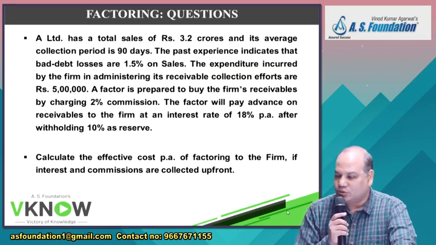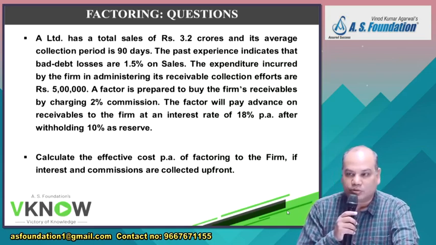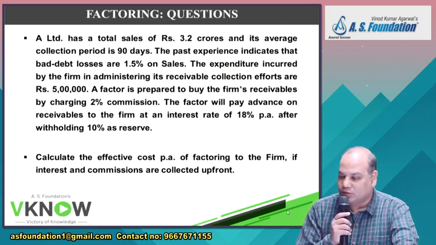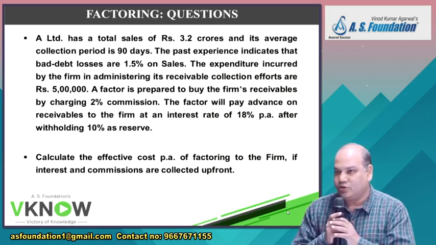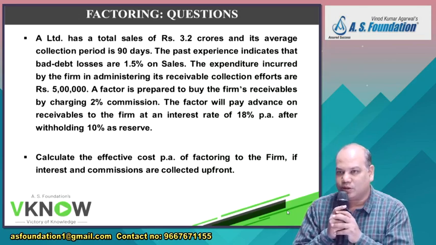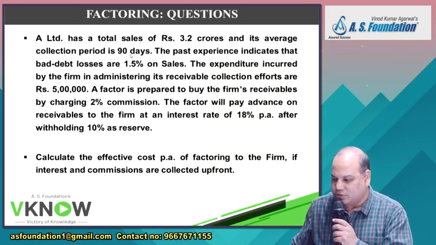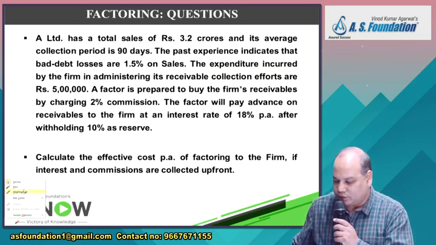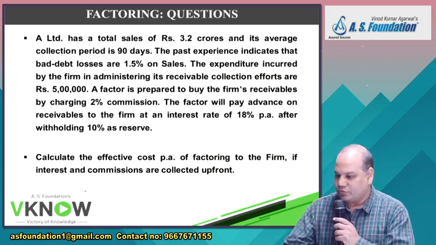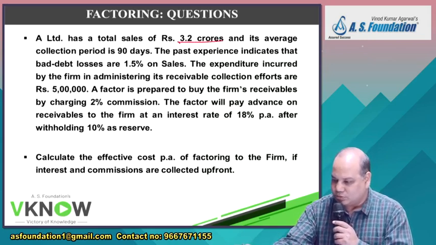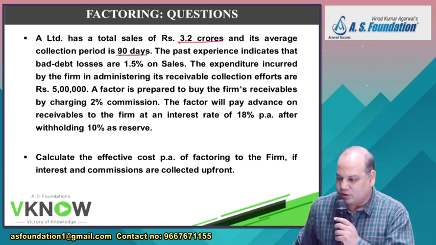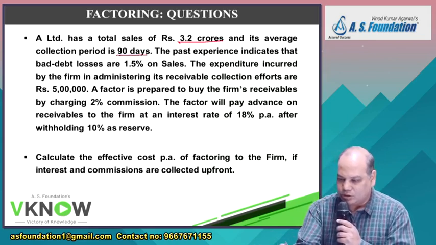A Limited has a total sale of 3.2 crores and its average collection period is 90 days. What is the sale? 3.2 crore. Average collection period is 90 days. So 90 days means, for simplicity, we can assume 3 months. Okay. So what is your average debtor balance? Annual sale is 3.2 crore. Average collection period is 3 months. So what is your debtor balance?